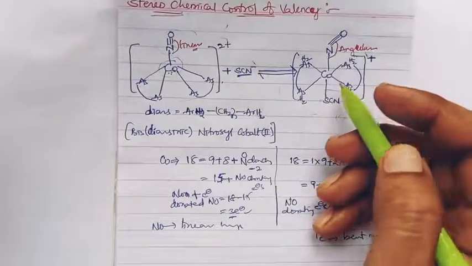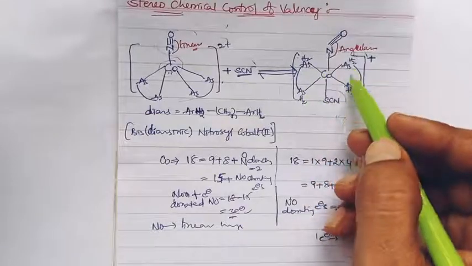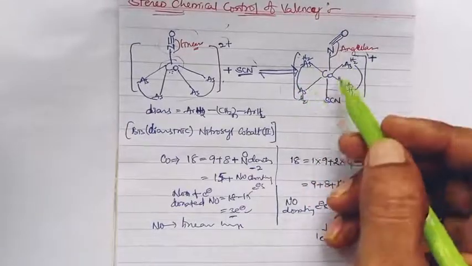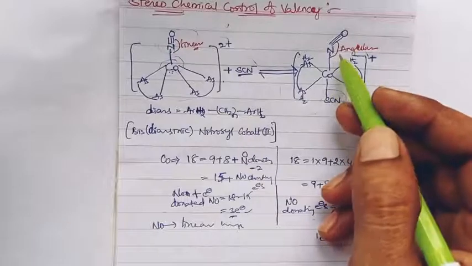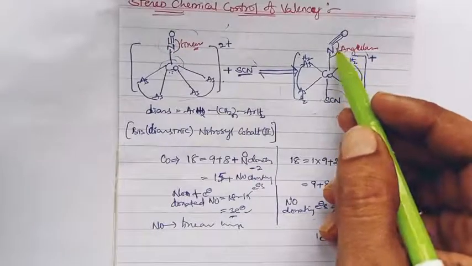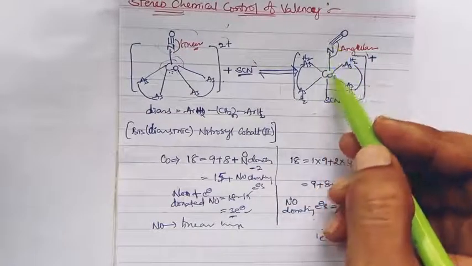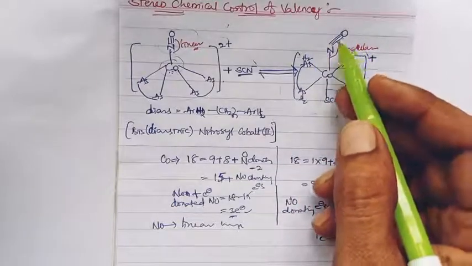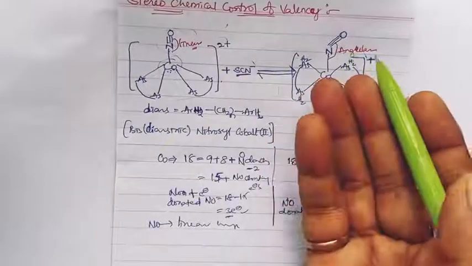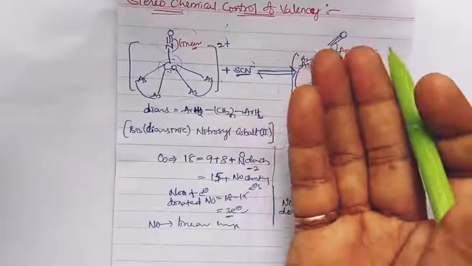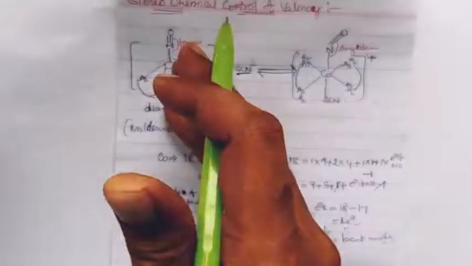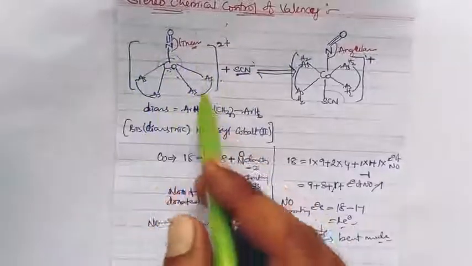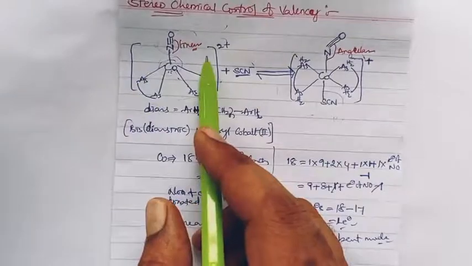These two more electrons cannot be given by the arsenic sites, and there is the ready availability of nitrosyl, which will do 2 electron donation, and that shifts the angular bonding mode to linear bonding mode, and donates 3 electrons, and it becomes linear bonding mode.